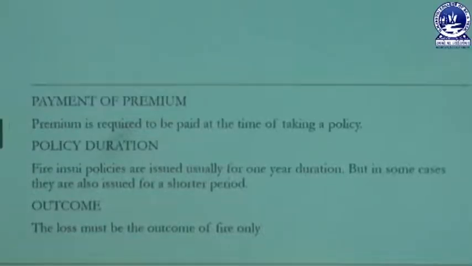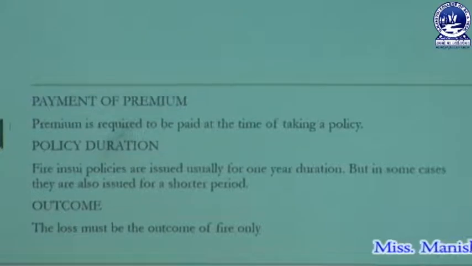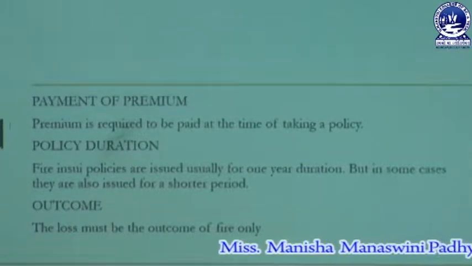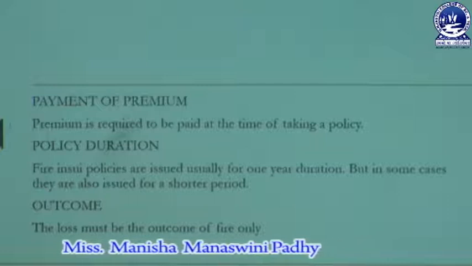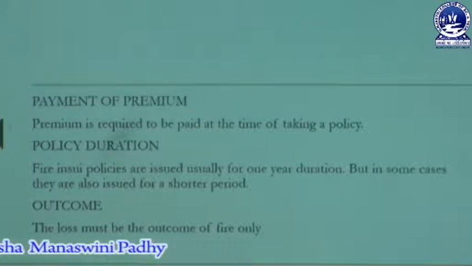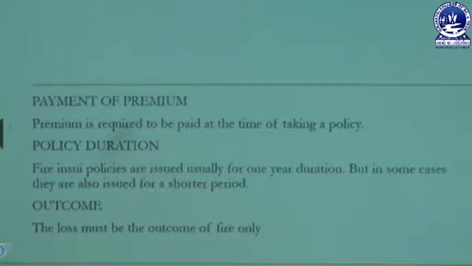Next is payment of premium. Premium is required to be paid at the time of taking a policy. We have discussed this earlier. Next is policy duration. Fire insurance policies are issued usually for one year duration, but in some cases they are also issued for a shorter period. Last one is outcome. The loss must be the outcome of fire only. So these are the features of a fire insurance policy.